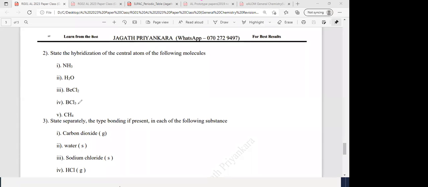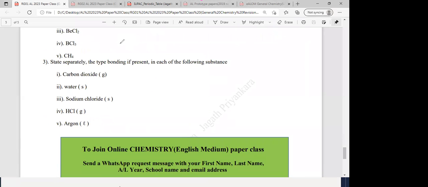Anyway, CH4 is very easy. BCl3 or CH4, how many? If you don't know the structure of the molecule, that is the end of hybridization. Then it's very difficult to get the answer.